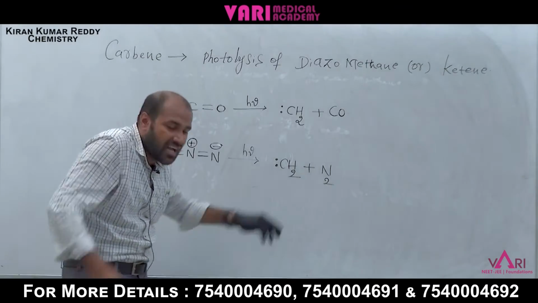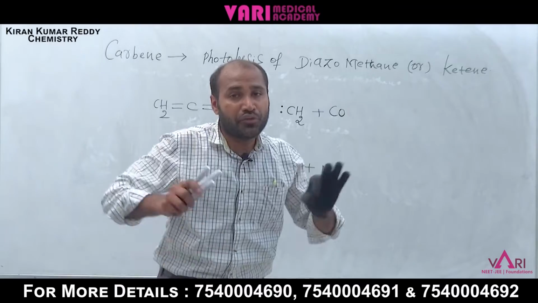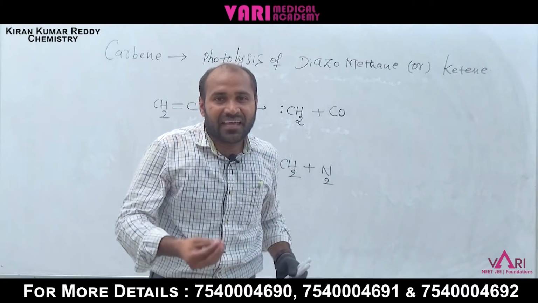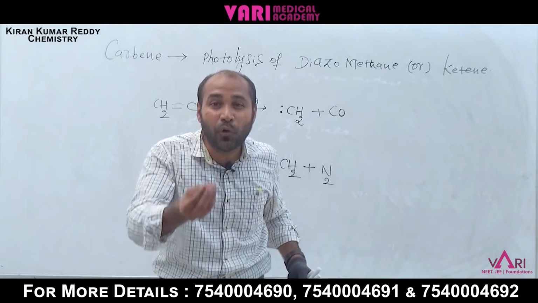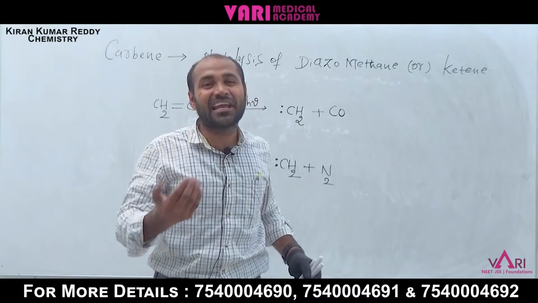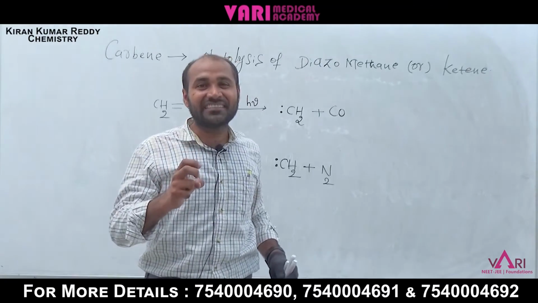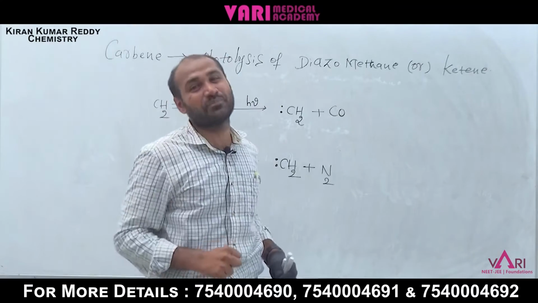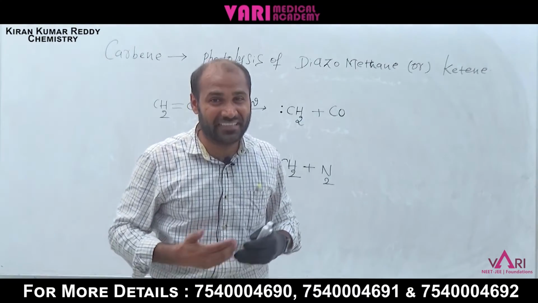This carbene is the neutral electrophile. Neutral, not positive. What is an electrophile? Accepting a lone pair of electrons is called electrophile. Electrophile is the electron seeking species, and nucleophile is the electron donating.